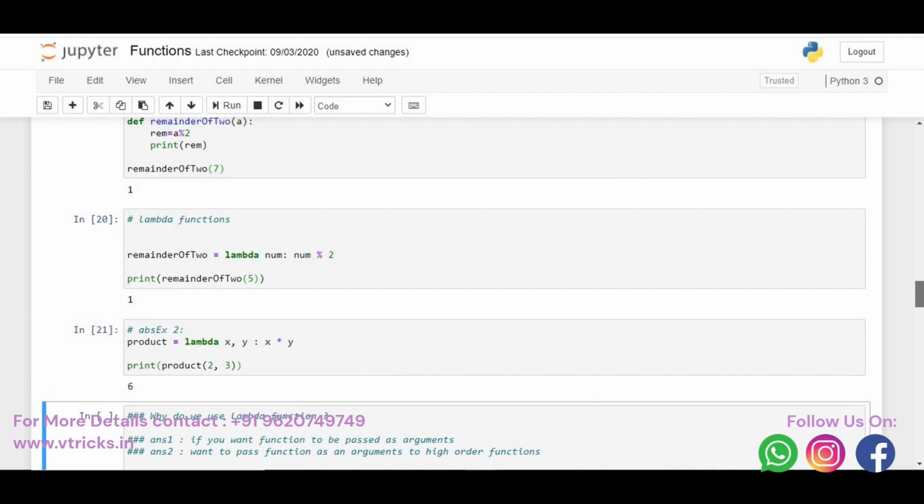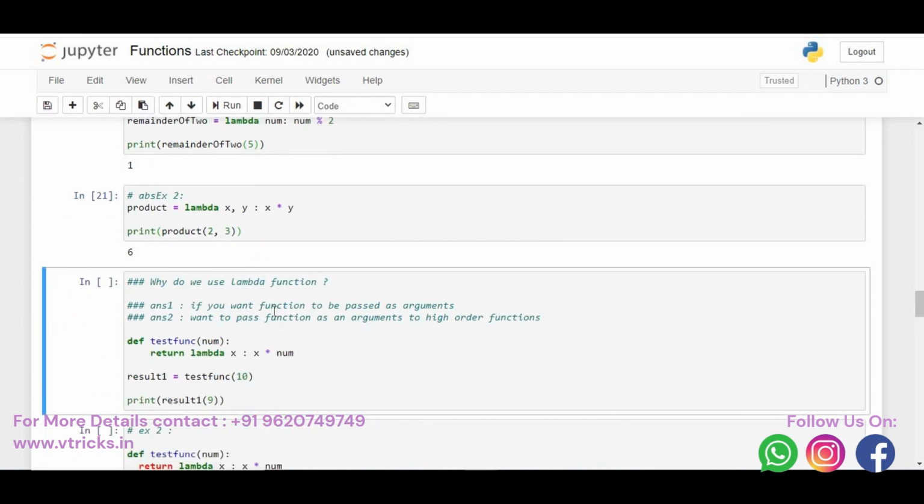Okay. Why do we use lambda function? Answer 1. If you want a function to be passed as an argument, that is, if you want only the function to be passed as an argument, not the value. People who are finding this lambda function very difficult, please don't worry. If you practice, you'll get it, because it's an advanced topic in Python. Why do we use lambda functions? Answer 1. If you want a function to be passed as an argument, you don't want the variables to be passed as arguments. Till now we saw in the previous case where we were passing variables as arguments. But if you want only a function to be passed as an argument, then we use lambda function.